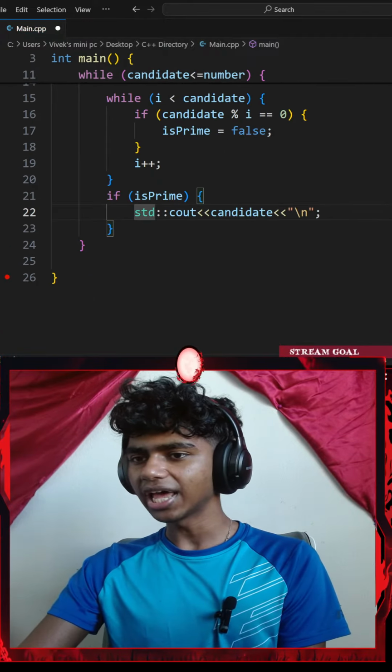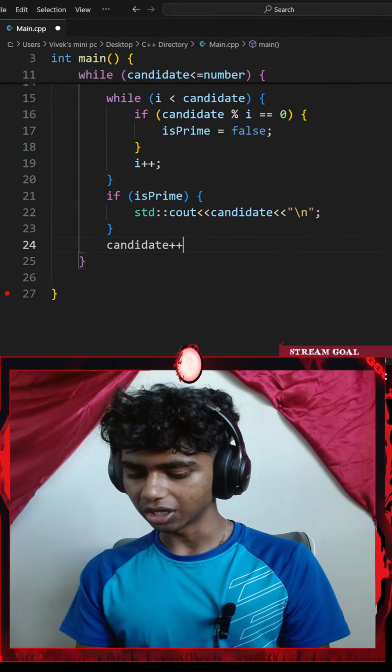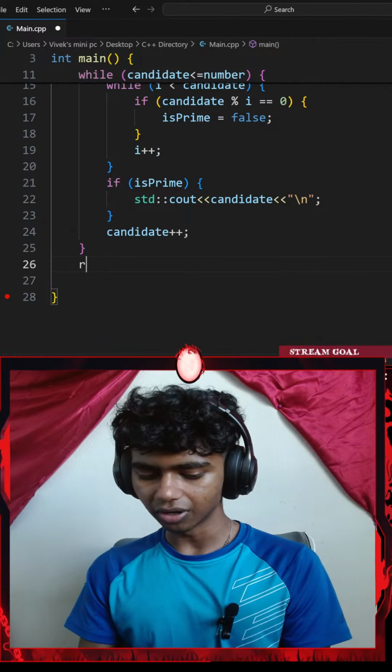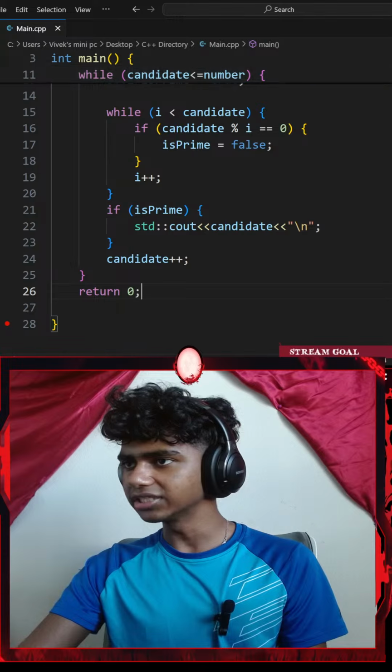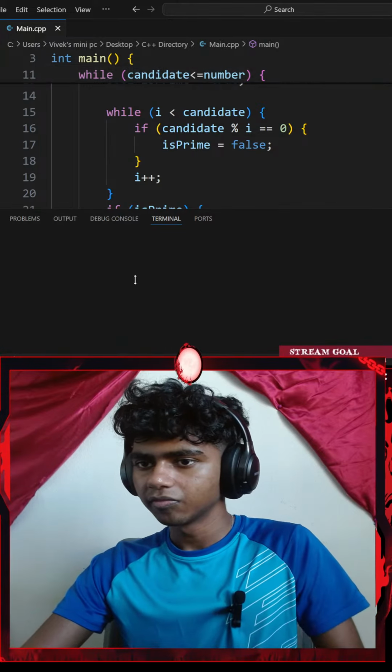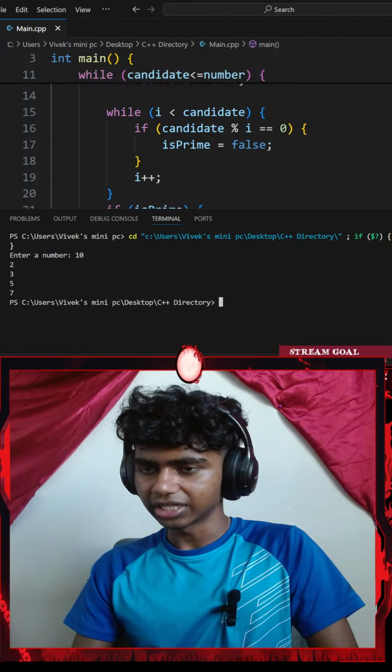With that said, I will be increasing my candidate by 1 as well. And lastly, let me go ahead and return 0. If I were to hit Control S, save the code and run the command, let's see, it says enter a number. I'll go with something like 10.